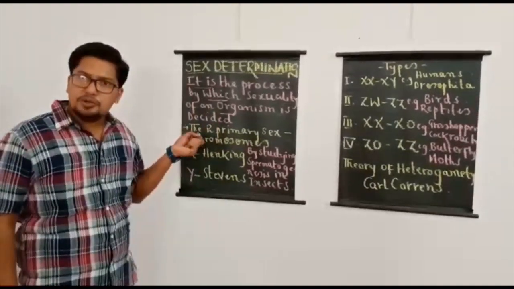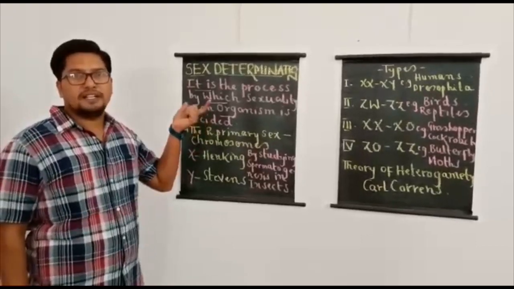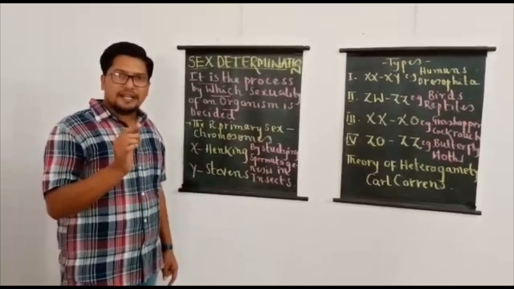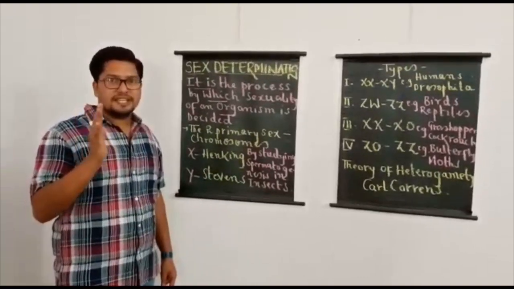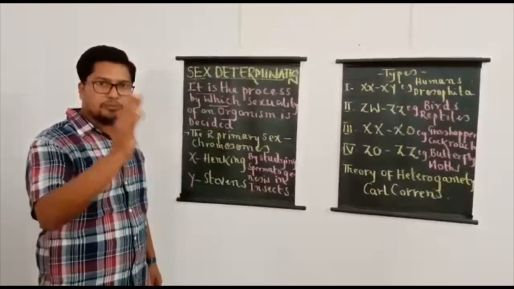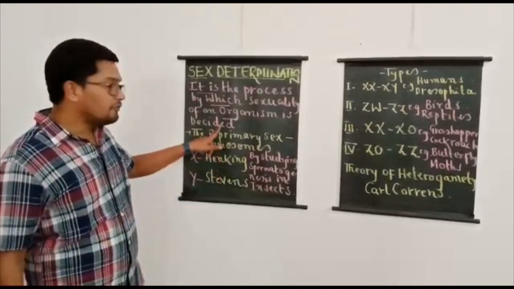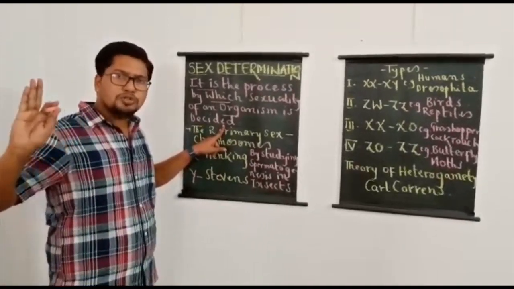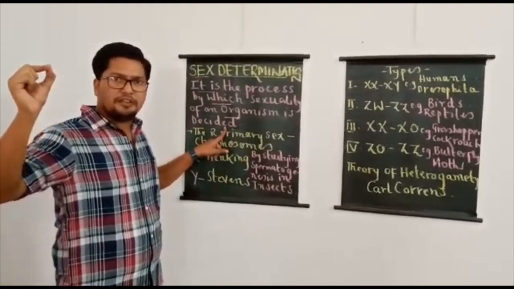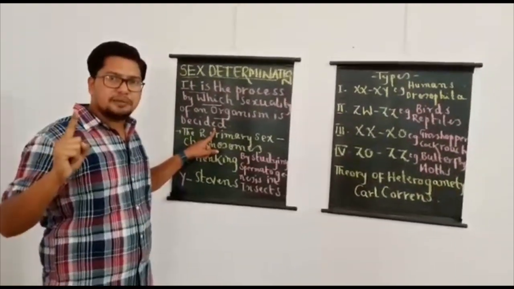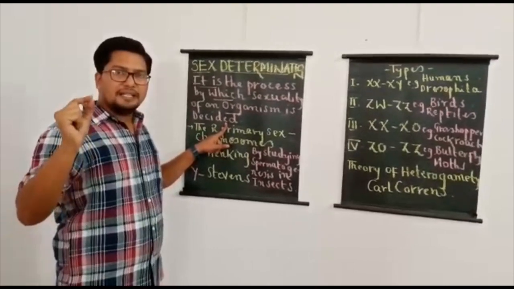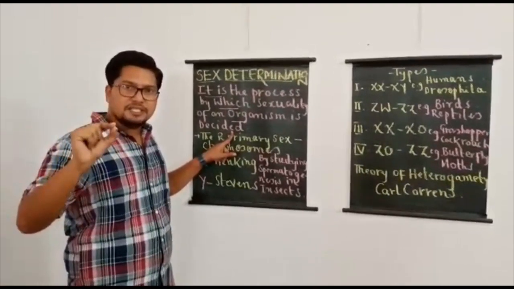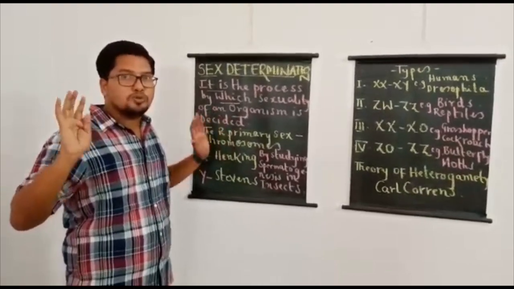And when does sex determination usually occur? Sex determination occurs at the time of fertilization, before the birth. So students should remember, in most of the organisms, with very few exceptions, sex determination occurs at the time of fertilization before the birth, and sex determination is chromosomal.